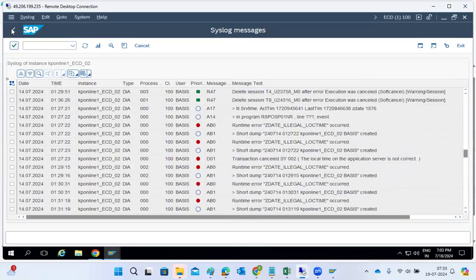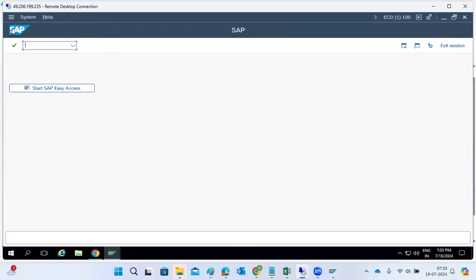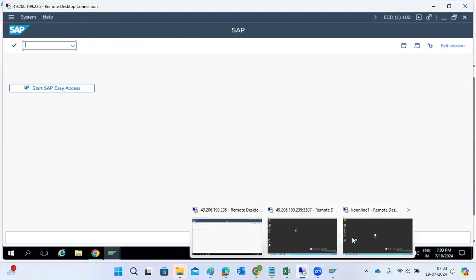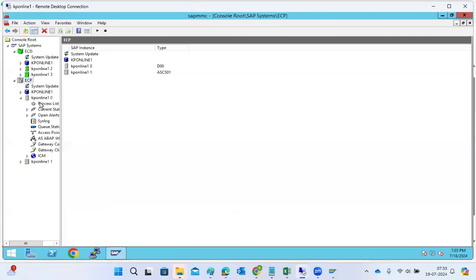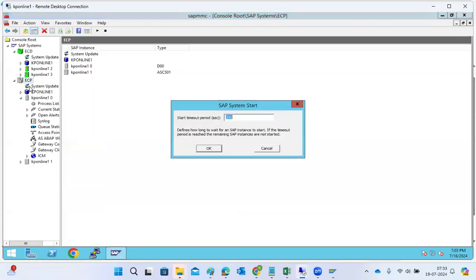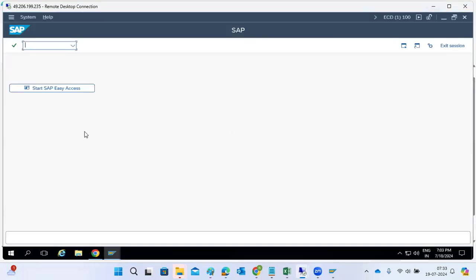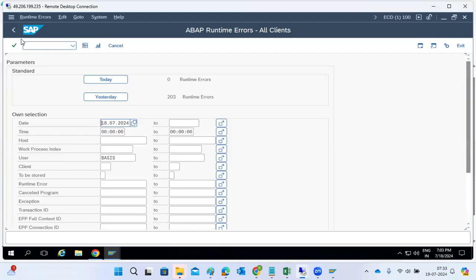That's what we need to check in our systems. We have to check all the information. Daily we need to go to ST20 to check whether there are any repeated errors for dumps. Then SM21 we need to check.